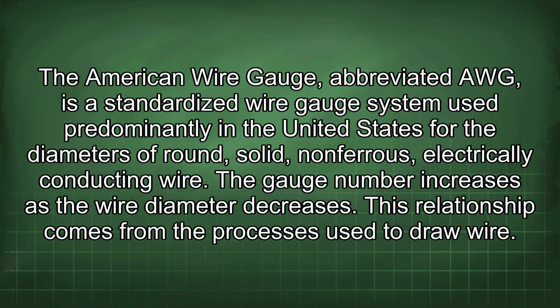The American wire gauge, abbreviated AWG, is a standardized wire gauge system used predominantly in the United States for the diameters of round, solid, non-ferrous, electrically conducting wire. The gauge number increases as the wire diameter decreases. This relationship comes from the processes used to draw wire.